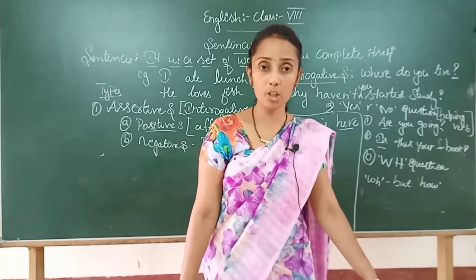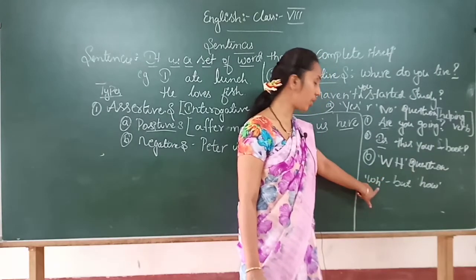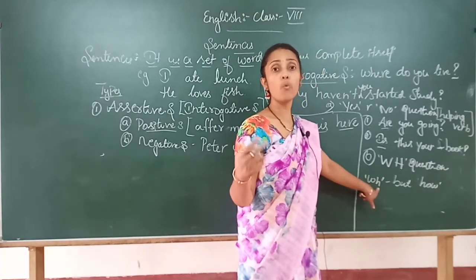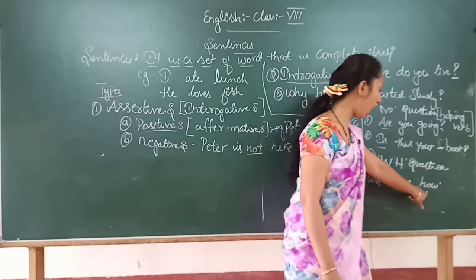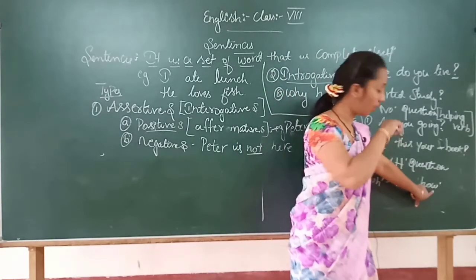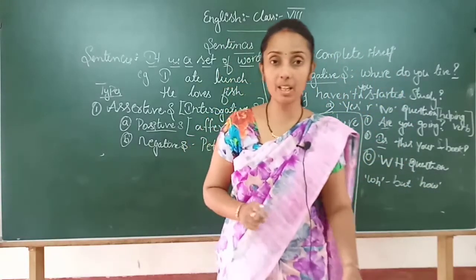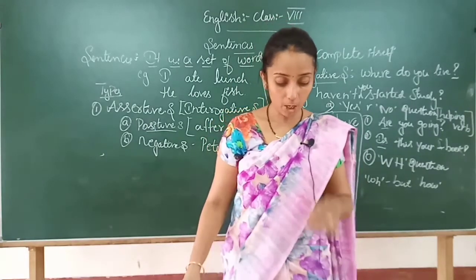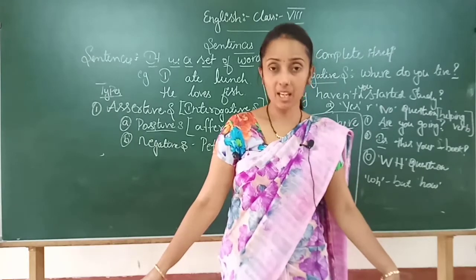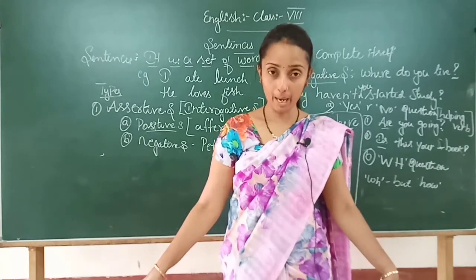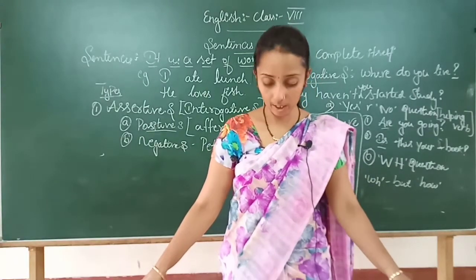So what is a WH question here? W stands for what, where, who, when, such. Then H stands for how, W-H-O. So we call it a WH question. I will repeat the definition once again. A WH question usually starts with the word, begins with WH, but how is also included.